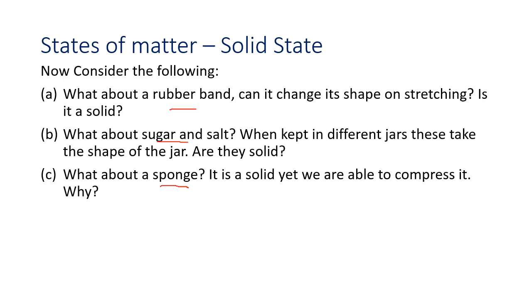The rubber band changes shape under force and regains the same shape when the force is removed. Okay? The sugar or salt will change the shape according to the jar we put it in. A sponge has minute holes which have air trapped inside. When the air is removed, the sponge comes back to its own shape. So these are also called solids because they retain their shape until a force is applied on them.